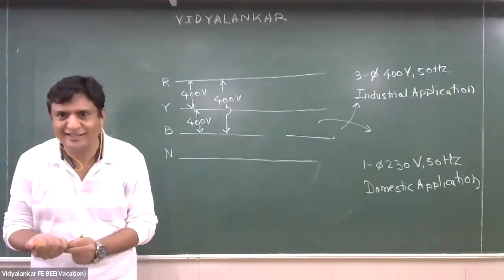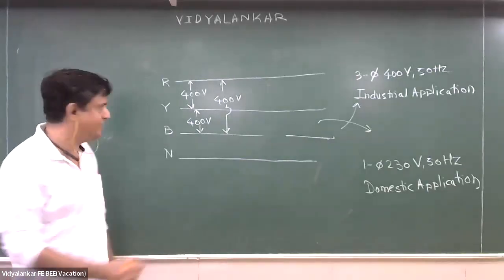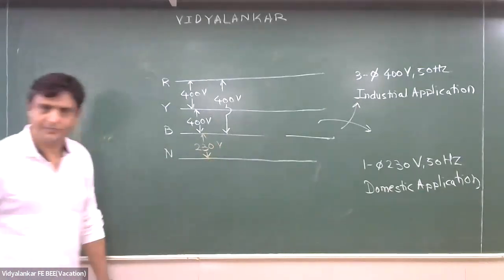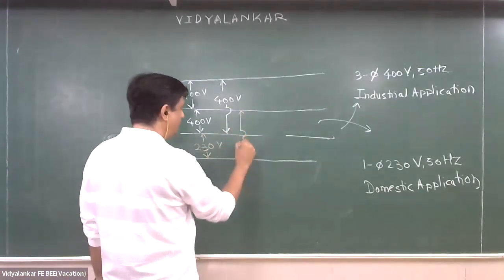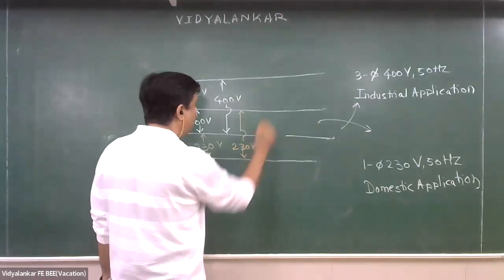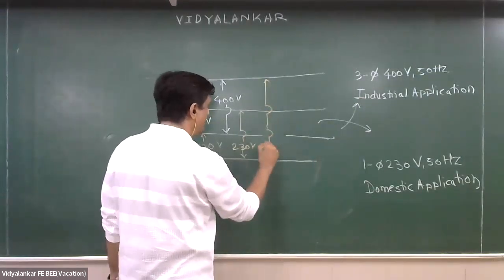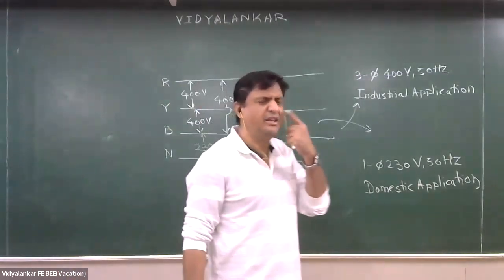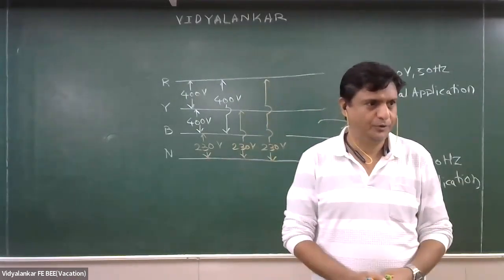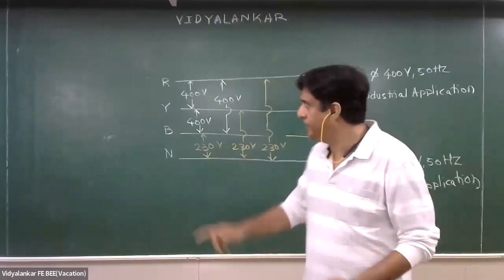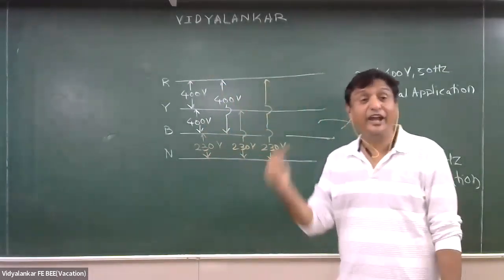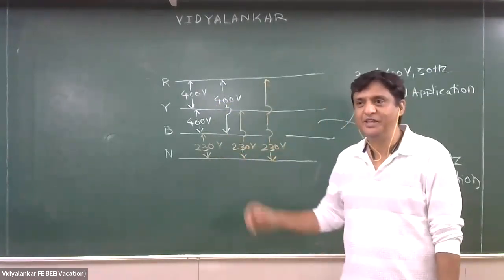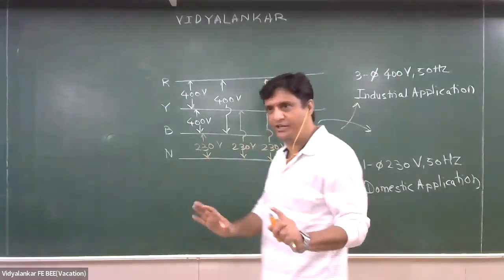There is one very interesting thing. There is a very interesting relation between three phase and single phase. This voltage is 230 volt. What is this voltage? 230 volt. What is this voltage? 230 volt. So if there are 24 flats in a society, what can I do? 8 flats will get red and neutral, 8 flats will get yellow and neutral, and 8 flats will get blue and neutral. Everyone's work is done. Everyone understood?